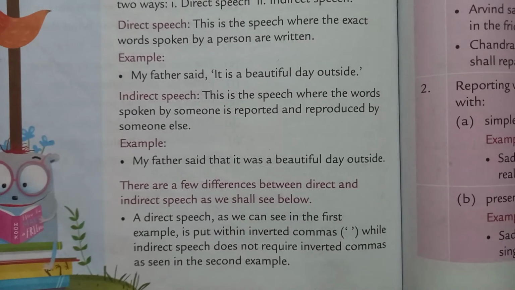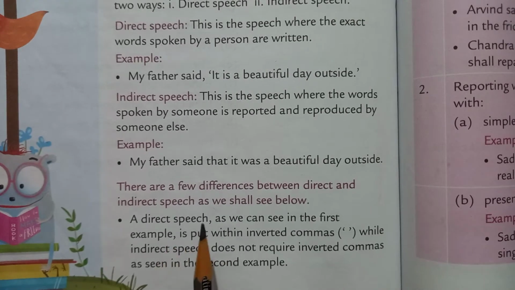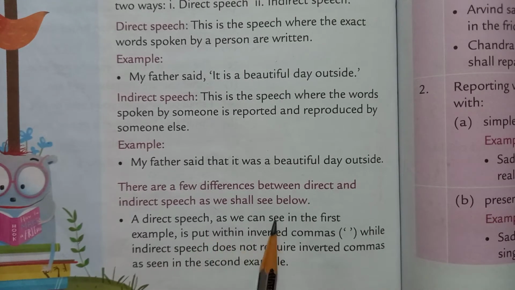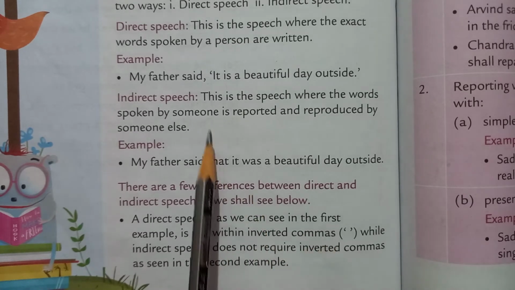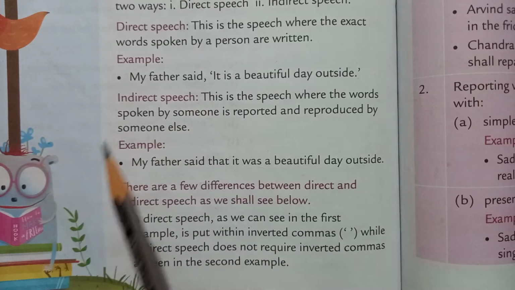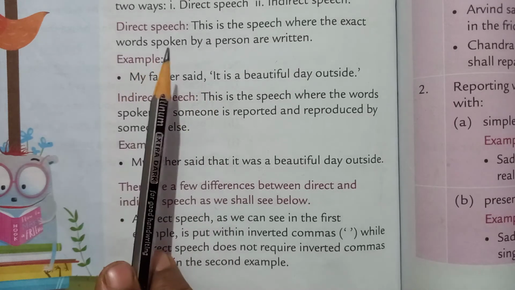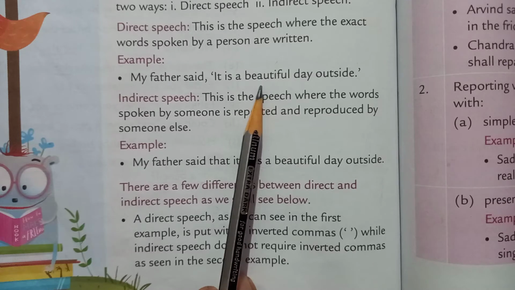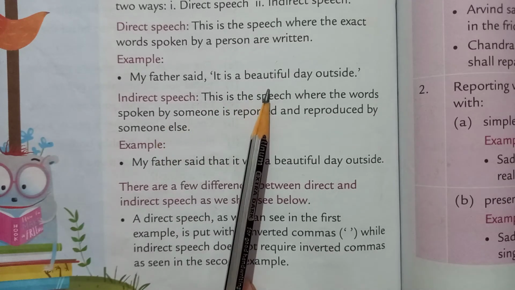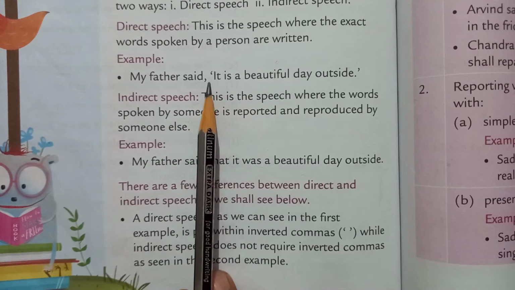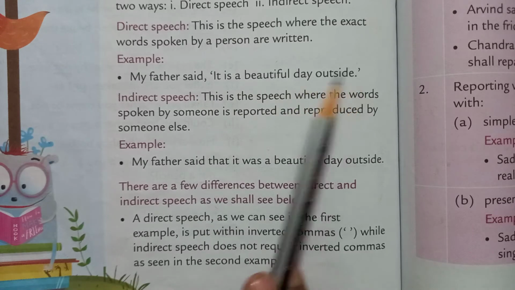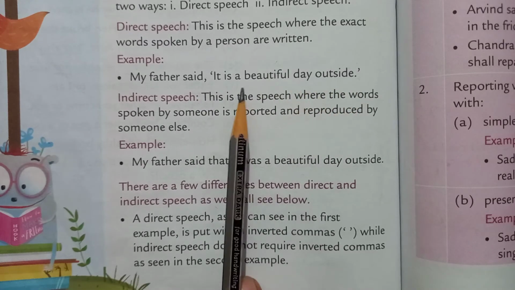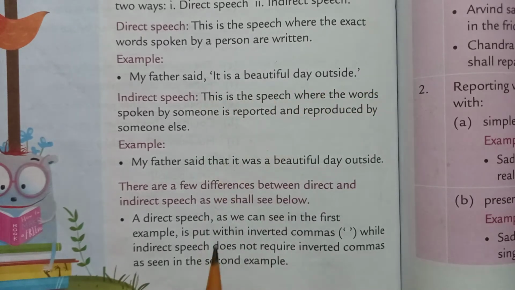See the differences. A direct speech, as we can see in the first example, is put within inverted commas. In direct speech, the actual words spoken by the speaker or person should be in inverted commas.